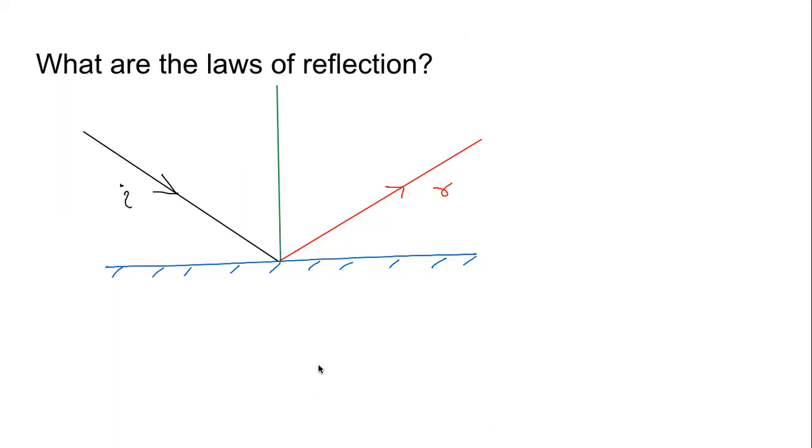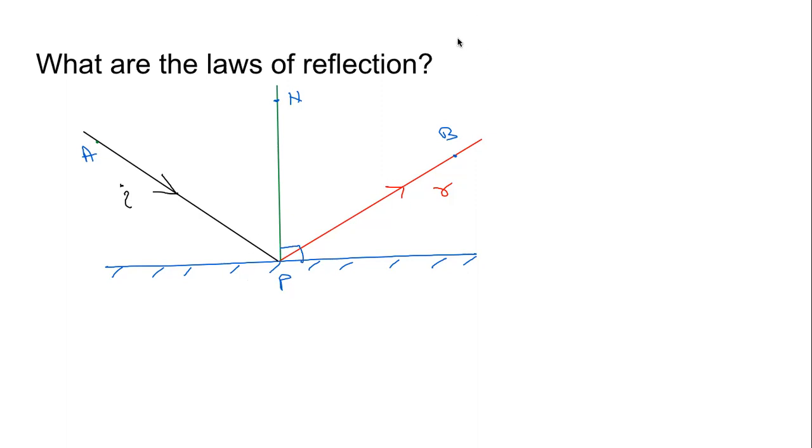Let us, for our ease, name these points. Let us call this A. Then let us just call this B. Let us call this N, and this, let us call this P. AP is the incident ray, PB is the reflected ray, and this line NP, which is perpendicular to the mirror, is also called the normal.